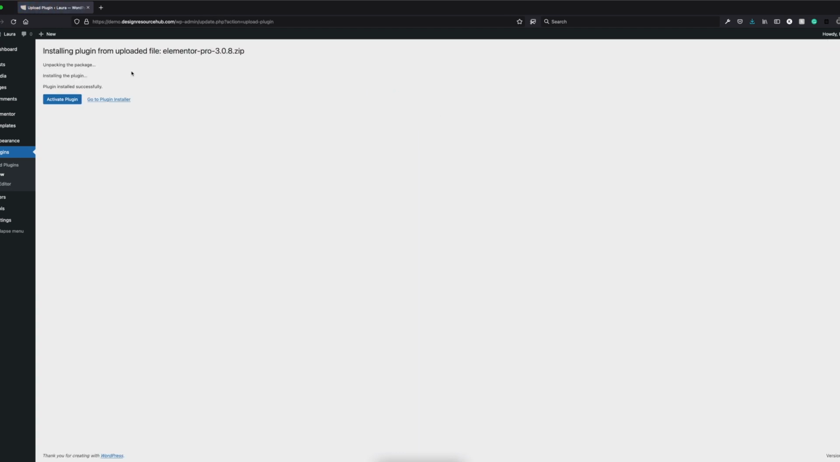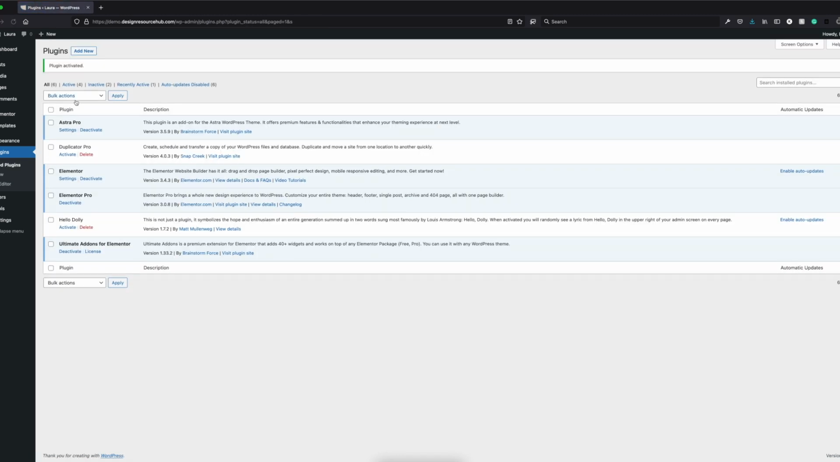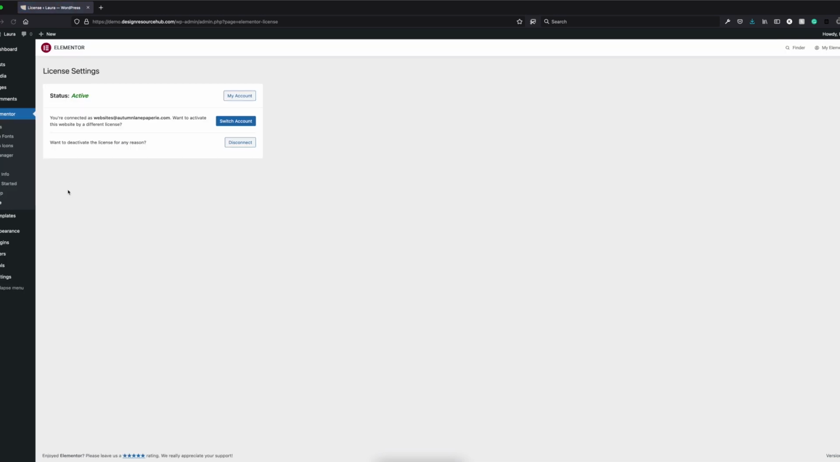Once it's installed, we're going to activate it, and then you're going to need to input the license. So you can hover over Elementor in the left-hand sidebar and choose License. You can see here whenever it loads that my license is connected. If yours isn't displaying like this, you can choose Connect Account and then follow through to log into your Elementor Pro account.